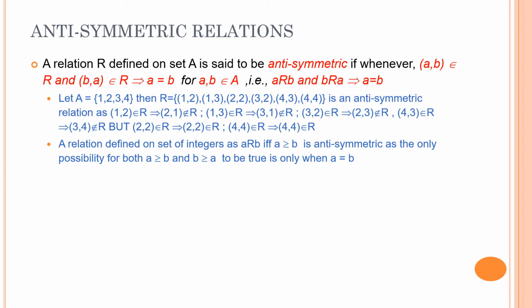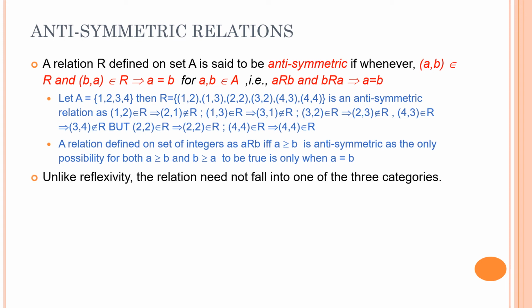Now, the only possibility for both a greater than or equal to b and b greater than or equal to a to coexist is when a is equal to b, right? Let's take an example. If I say 3 is greater than or equal to 2, then 2 is not greater than or equal to 3. If I say 5 is greater than or equal to 4, I know that 4 is not greater than or equal to 5. Now the only possibility is 5 is greater than or equal to 5. So both these pairs, (a, b) and (b, a), can coexist if and only if a is equal to b.